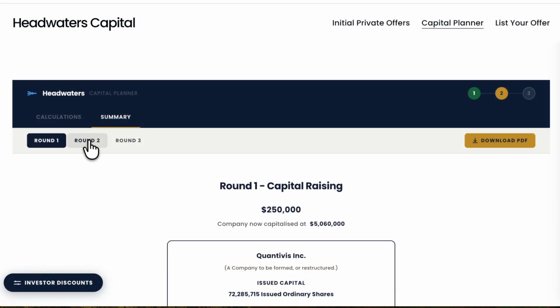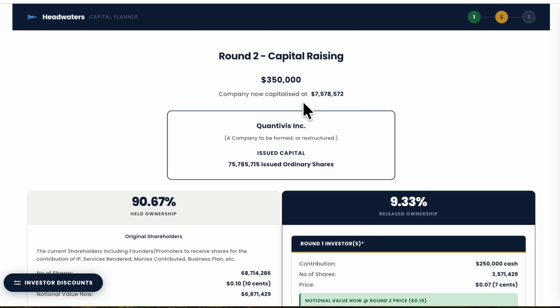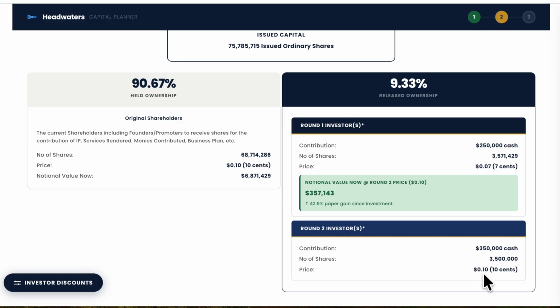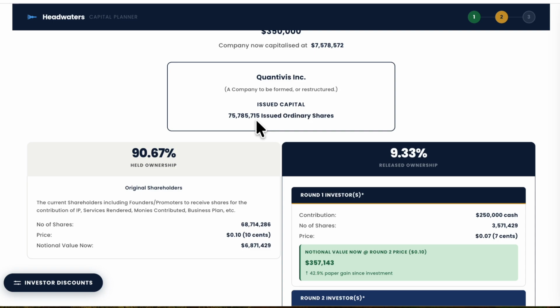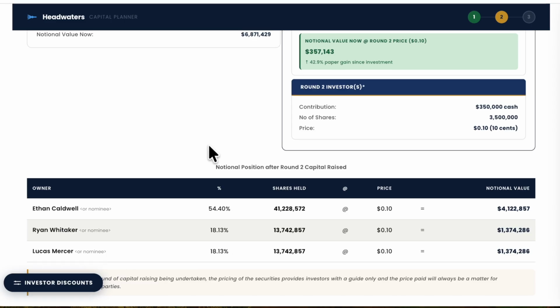In this example, round 1 has a capitalized value of $5,060,000. That's 72 million shares at $0.07 each. By round 2, that value has increased. The $250,000 invested in round 1 has now grown on paper to $357,143, a paper gain of 42.9%, simply because the round 2 share price moved to $0.10.